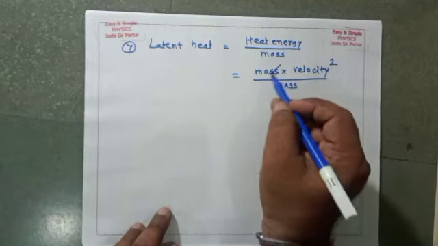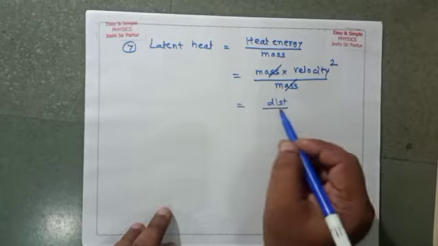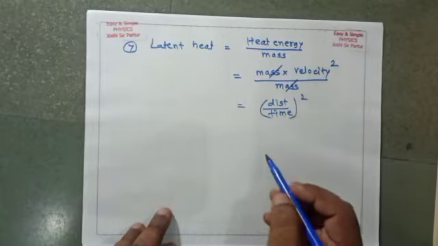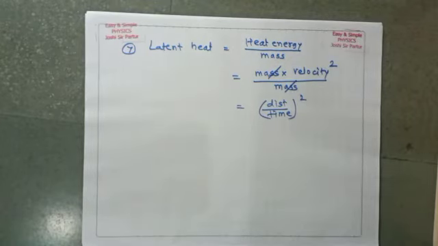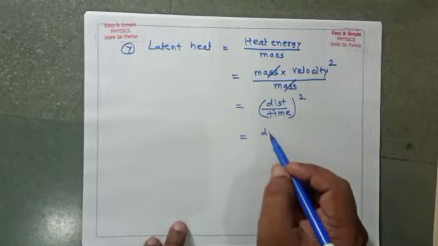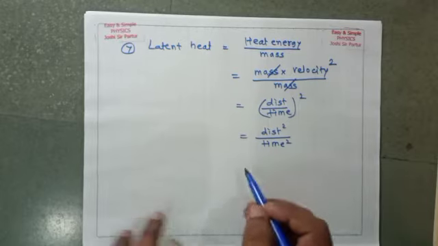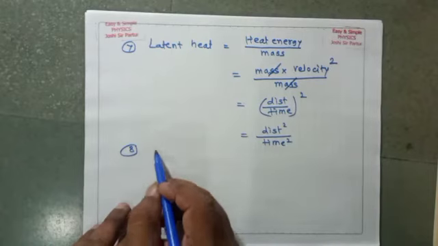Mass gets cancelled. So we have distance upon time, bracket square. Here latent heat has the dimensional formula distance square upon time square. Another physical quantity seen here is entropy.